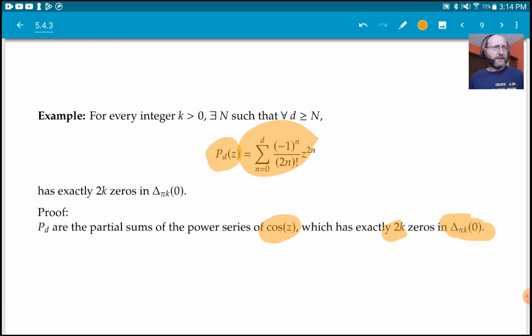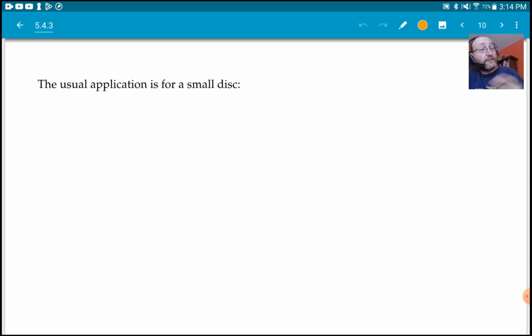Now, you might say, well, obviously, because cosine has 2k zeros, but if this was in the real setting, if these weren't holomorphic functions, you wouldn't be able to say that, even if it was things that have power series. So this is actually quite powerful, but this might seem a contrived example, but yeah, it's an example.